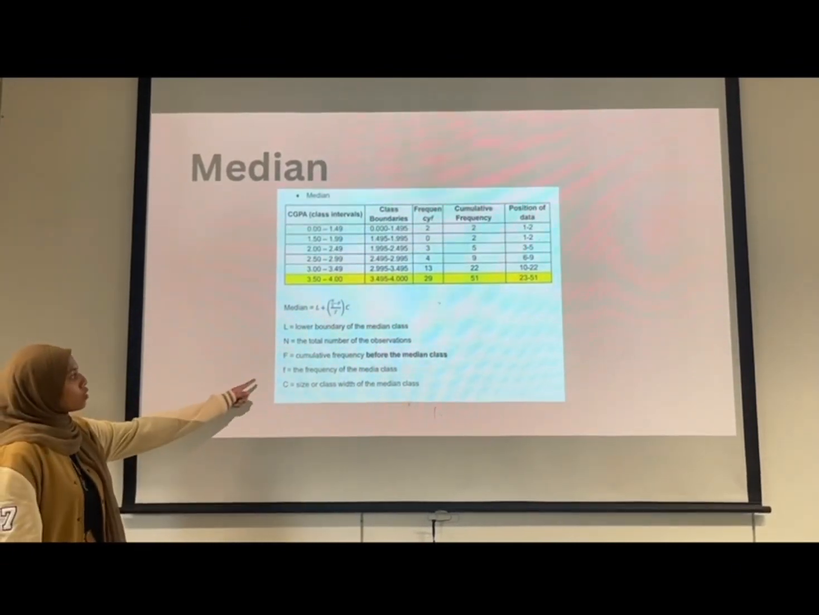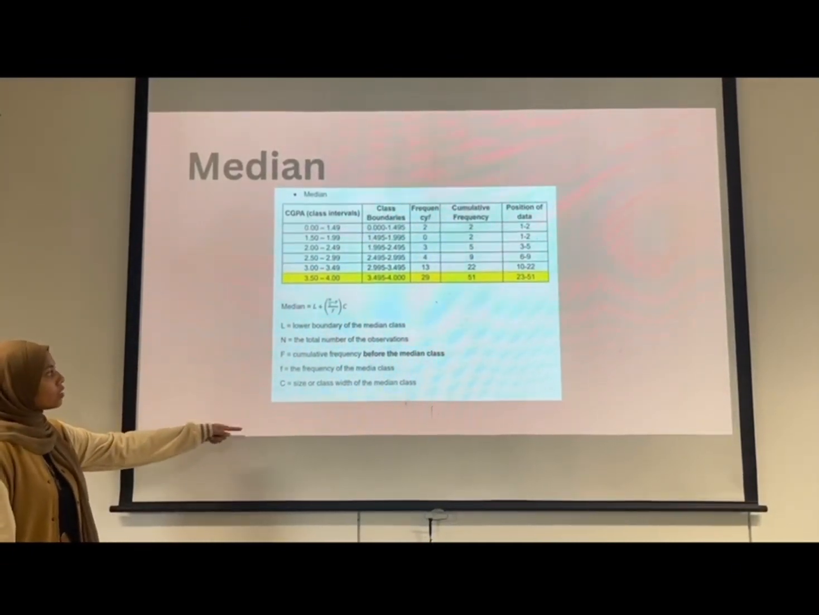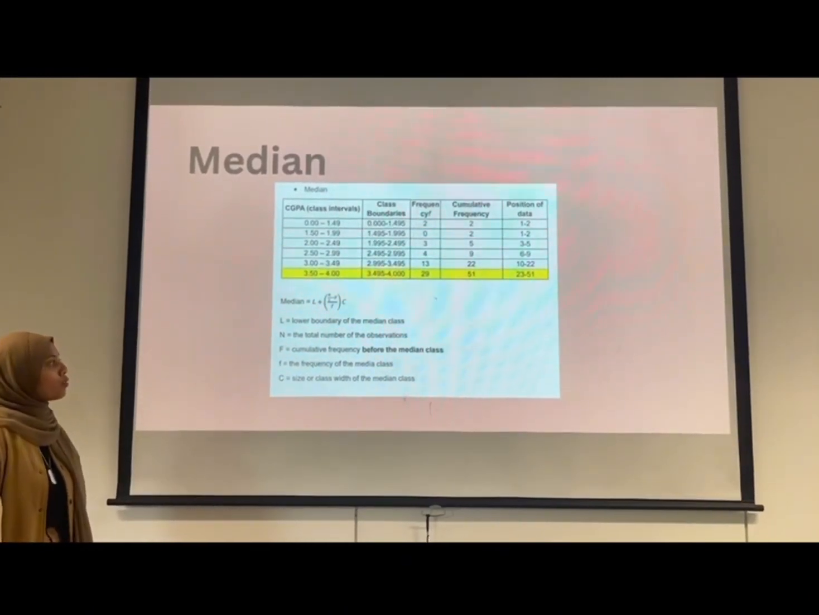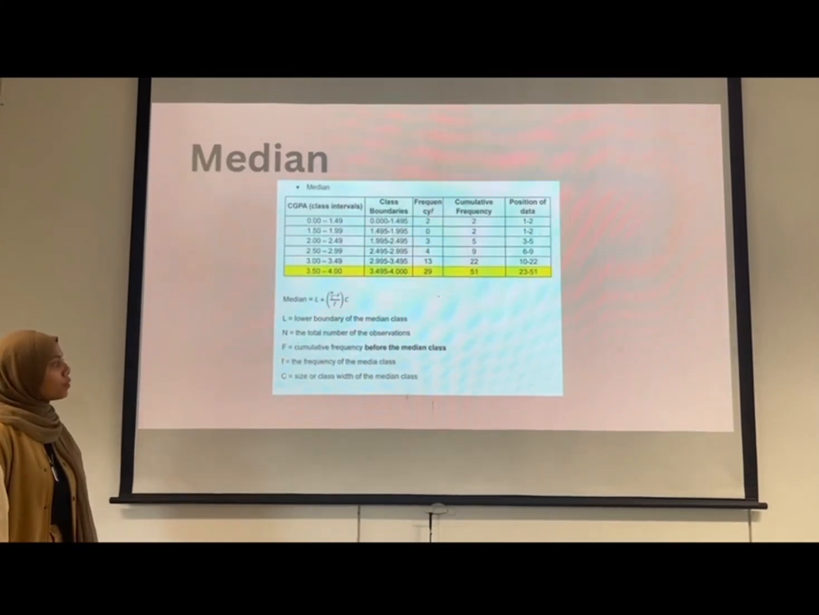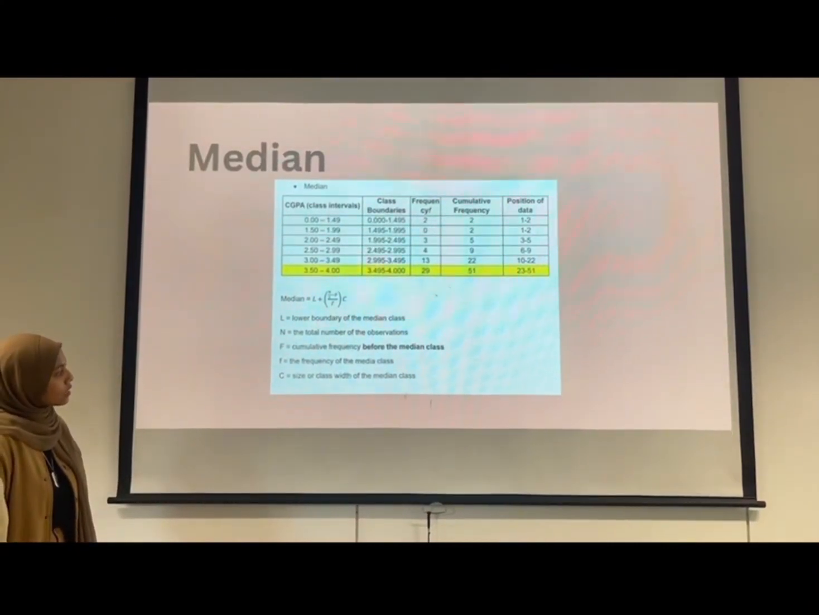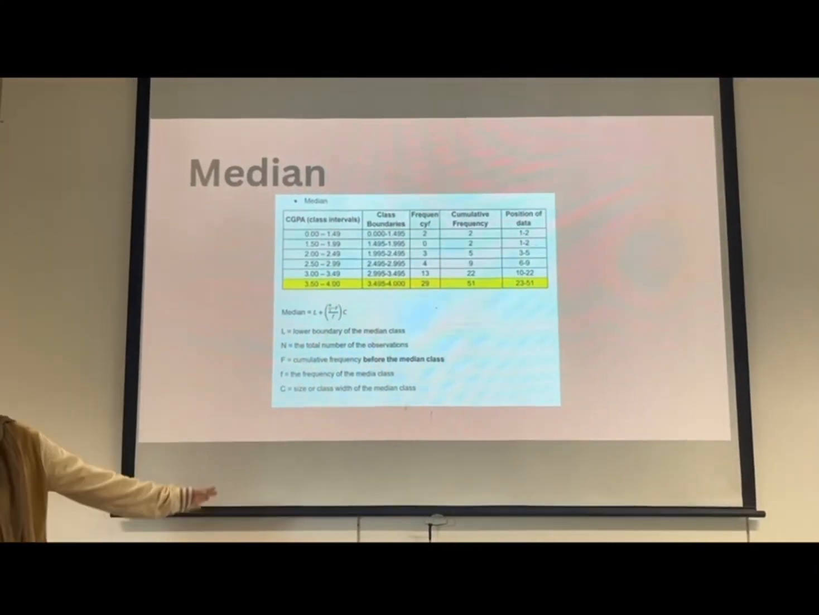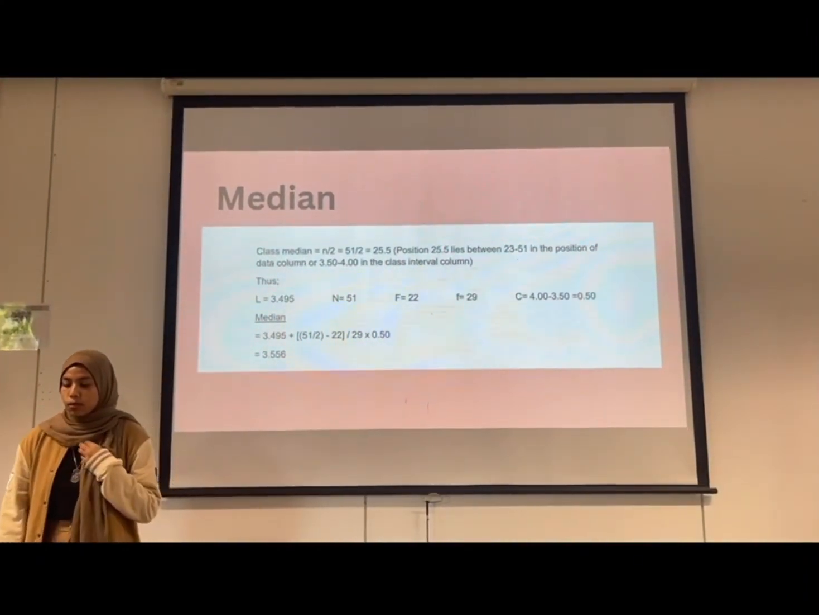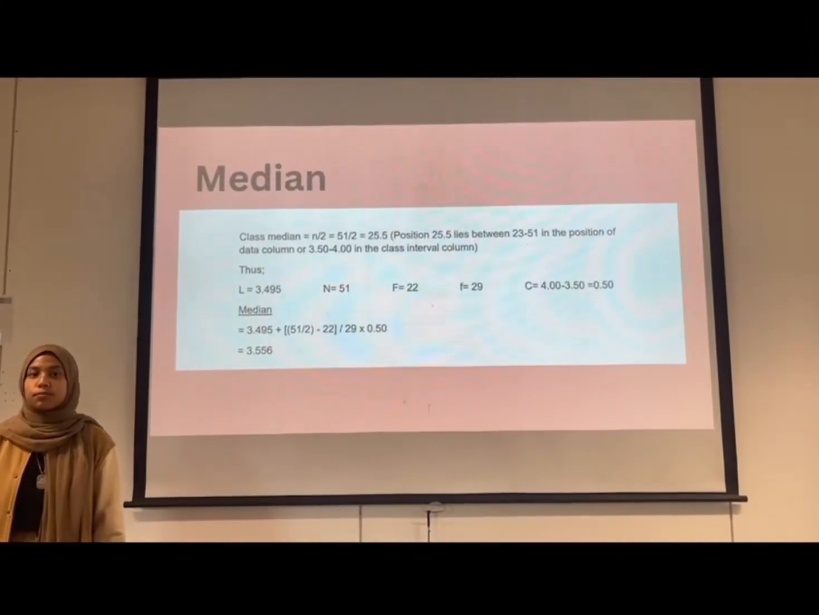L is the lower boundary of the median class. N is the total number of observations. F is the cumulative frequency before the median class. f is the frequency of the median class, and C is the size or class width of the median class. By inputting the data into the formula, we can get the median of 3.556.